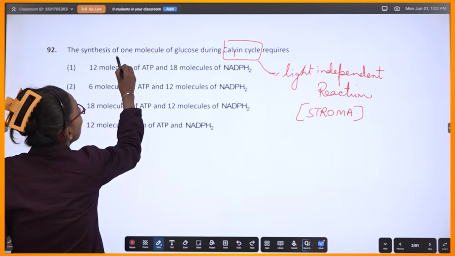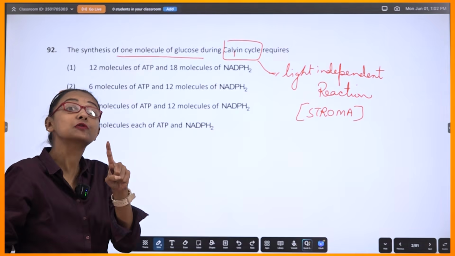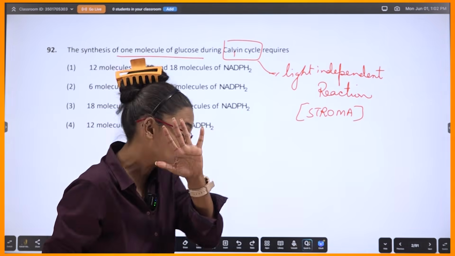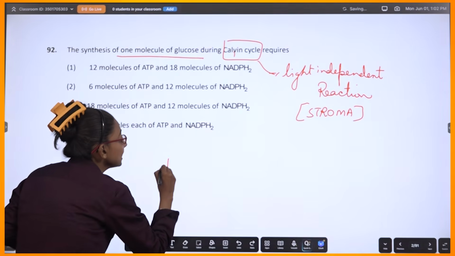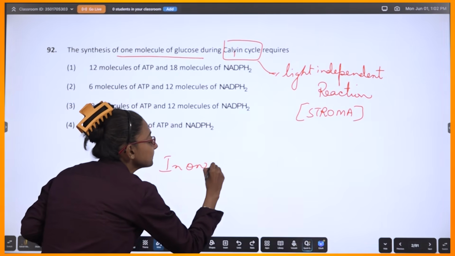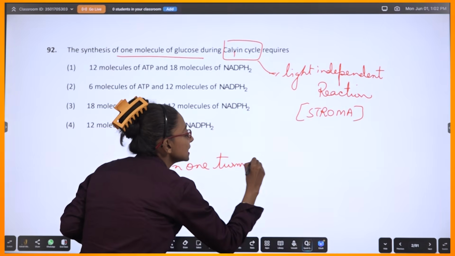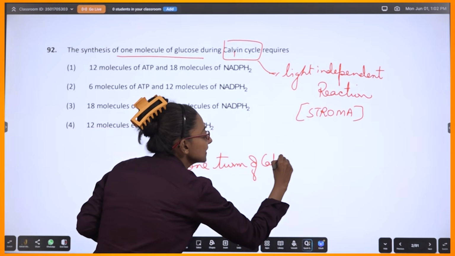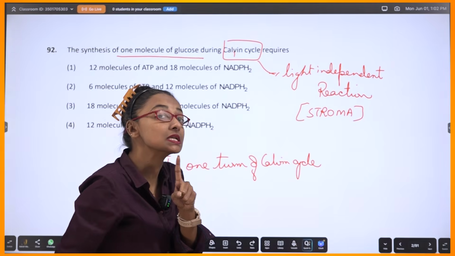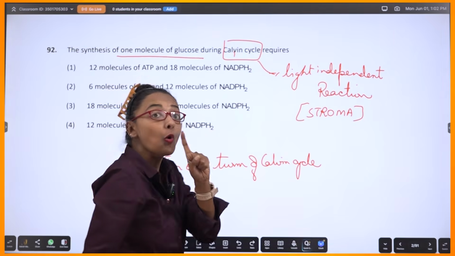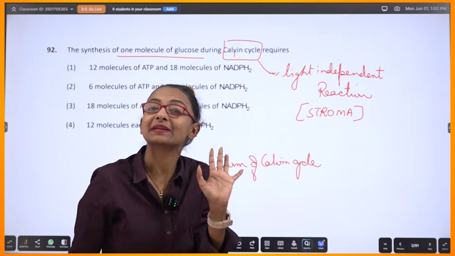Now they are saying, 1 molecule of glucose requires how many? Understand? In one turn of the Calvin cycle, one carbon dioxide can be fixed.